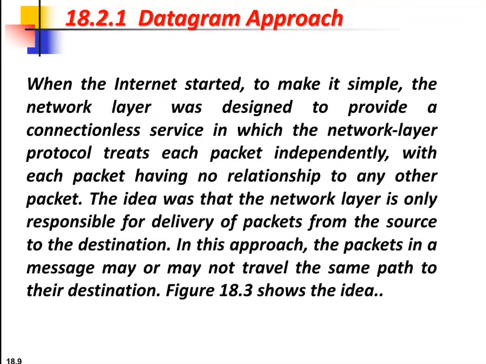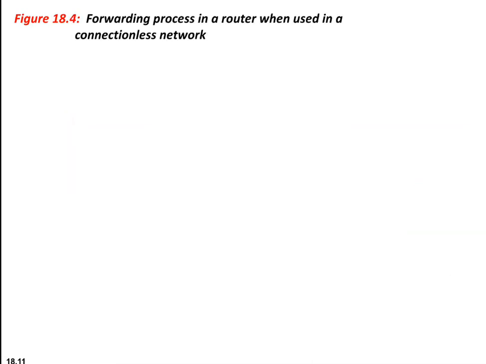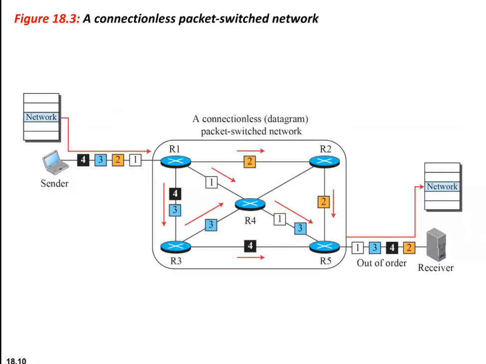Already you have studied the connectionless service. In it, the packets are not numbered, the packets are independent of each other, and they follow different paths. So the datagram approach uses connectionless service. You can see here each packet is treated independently, with no relationship to any other packet.